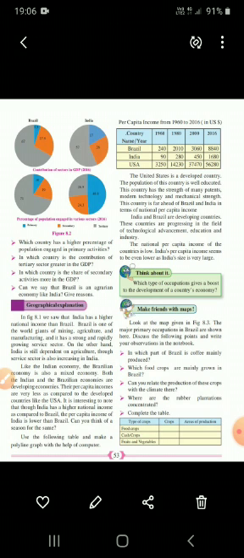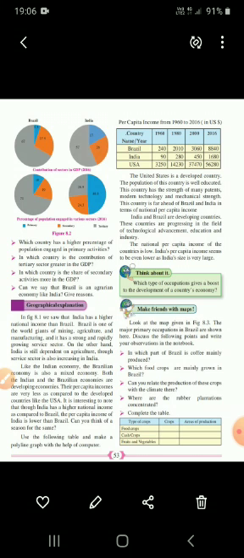So you can see the United States is a developed country. The population of this country is well educated. So why is it written that the United States is a developed country? From this table, given on the right side above, we can make out that the per capita income of USA is more. Understood? Per capita income of USA is more.